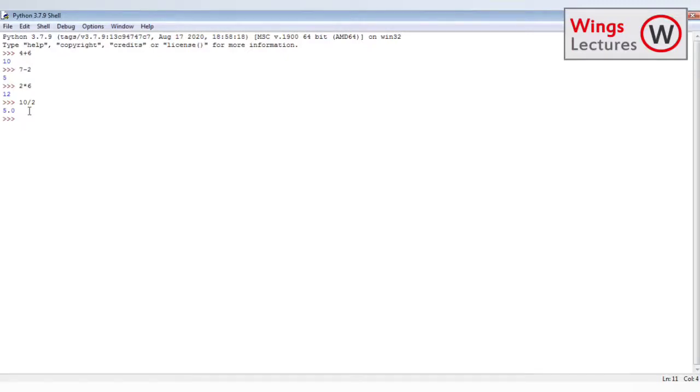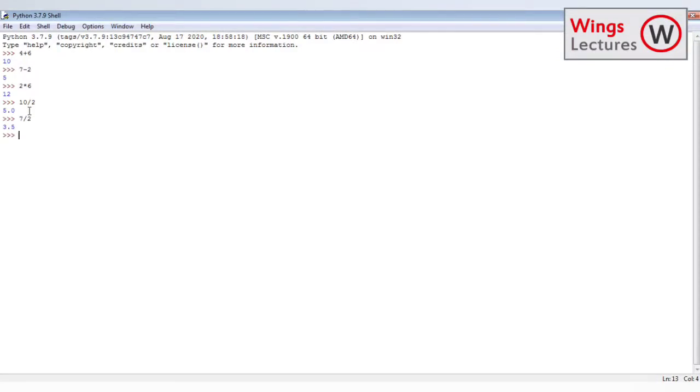Usually, a division operation always comes under floating point numbers, right? When I try to divide 7 by 2, what will be the answer? We know it is 3.5. Usually a division operation will be in the floating point data type. But what if I don't want the fraction part?